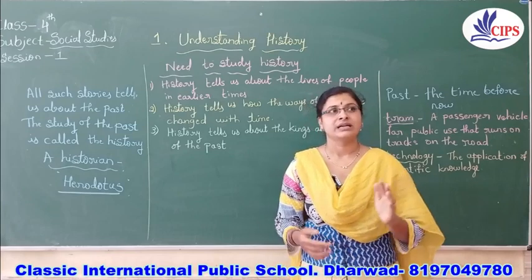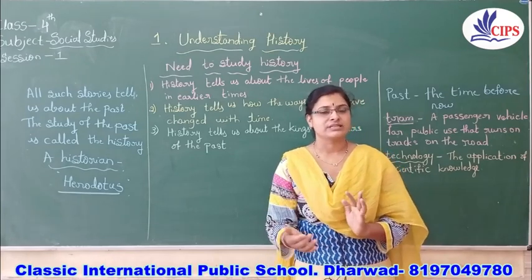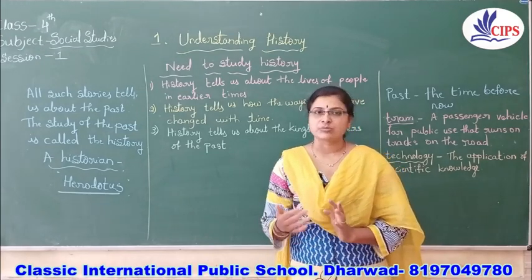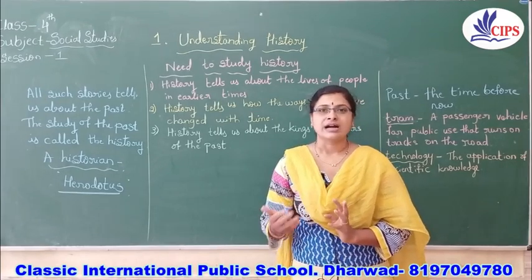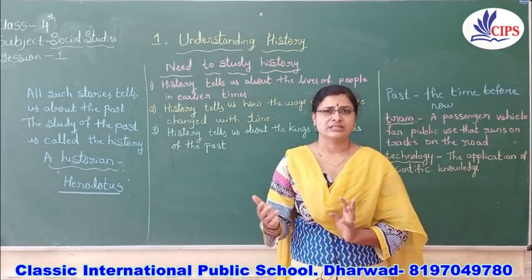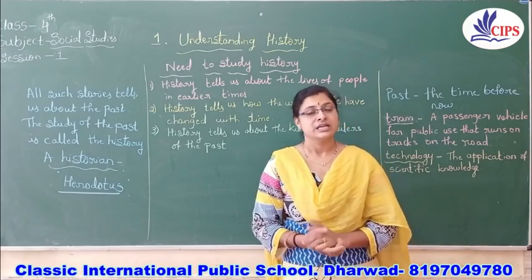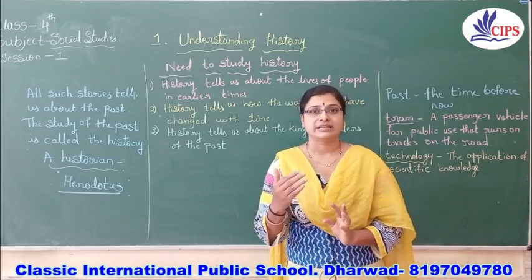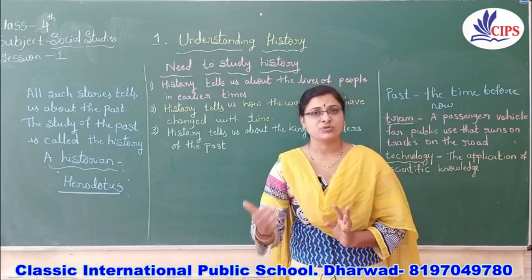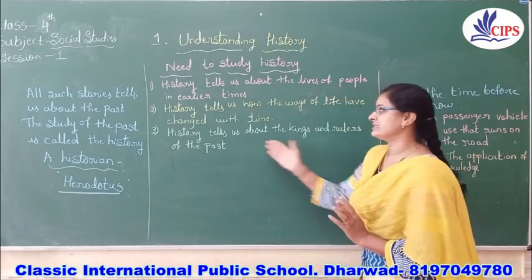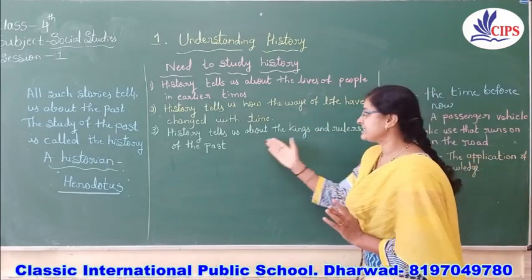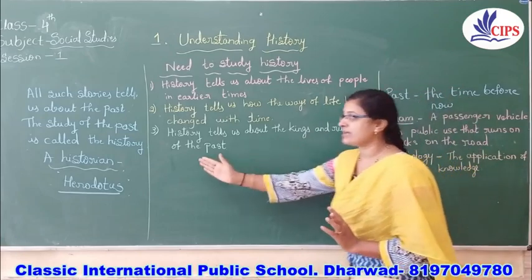I give some examples of great rulers here: Chandragupta Maurya, Ashoka, Akbar, Shah Jahan, Shivaji. These were some of the great rulers or kings. We want to know about their life, rulings and achievements. We need to study history here. So history tells us about the kings and rulers of the past.